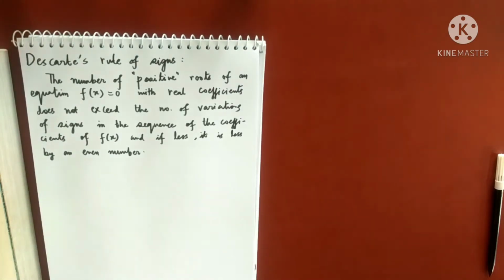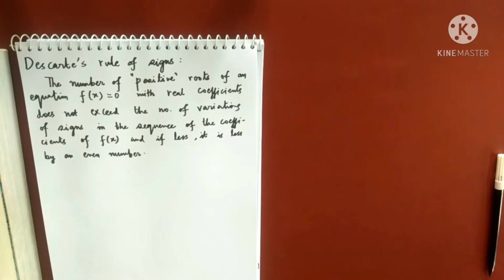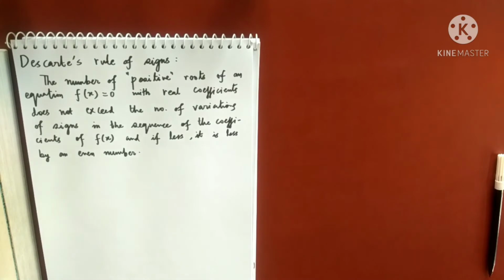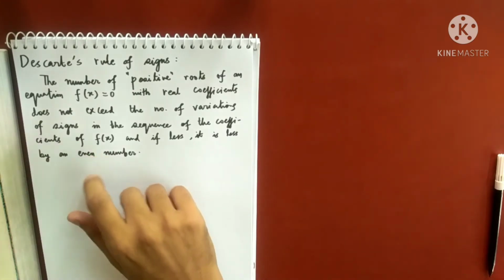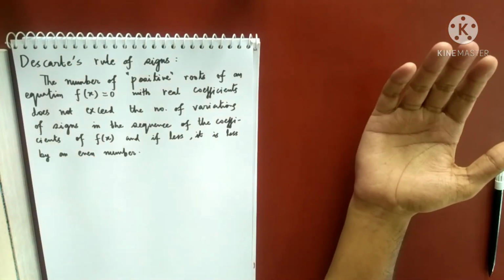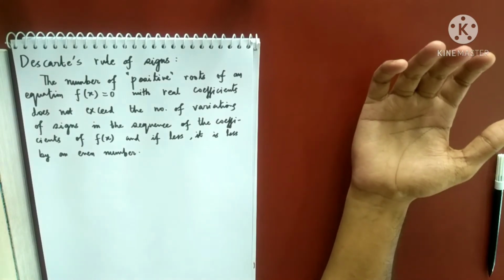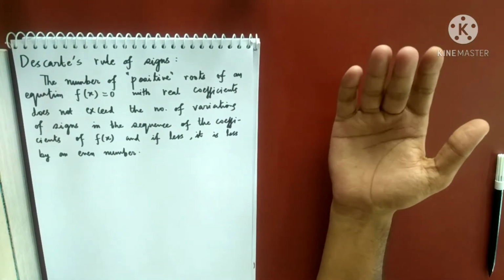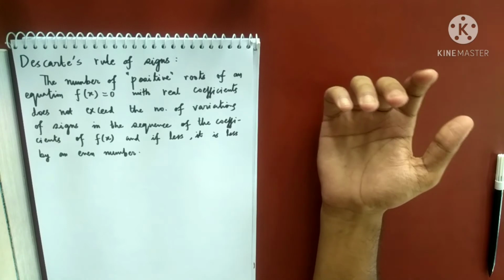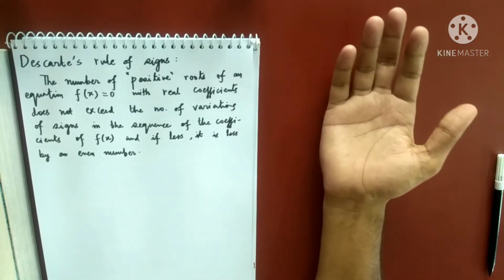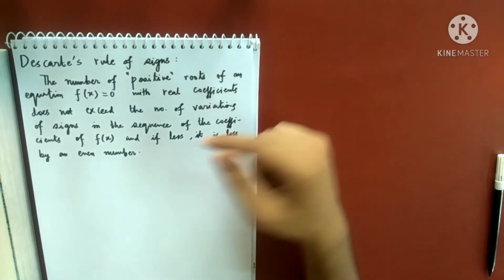So now you tell me, suppose the variations of sign is 4. There are 4 variations of signs. What can you say about the number of positive roots? What Rahul said is exactly correct. So if the number of variations of signs is 4, then the number of positive roots of f(x) equals 0 cannot exceed 4. And if less, it's less by an even number.